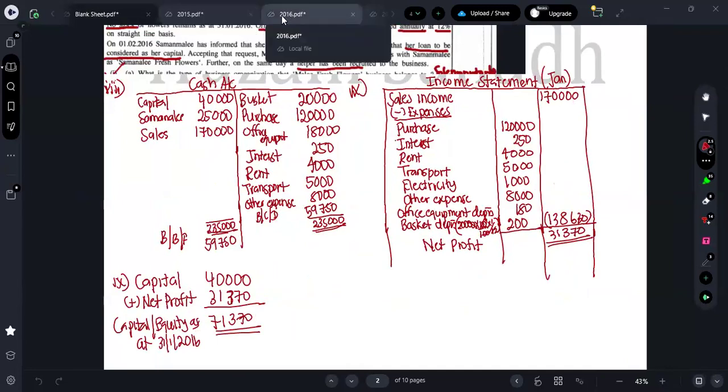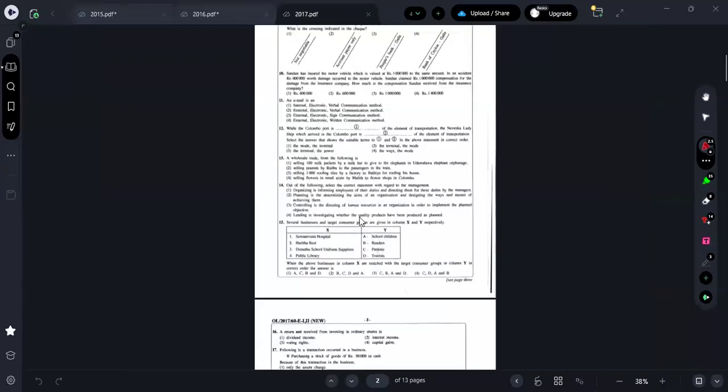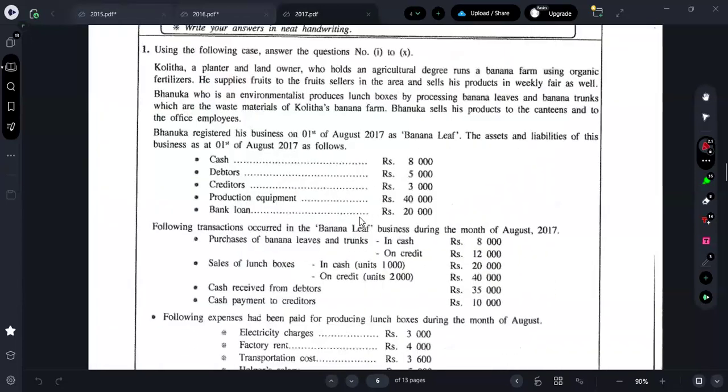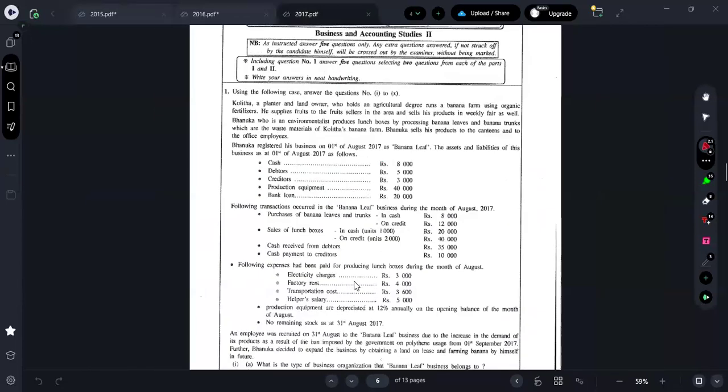Guys, what do you all think of these two questions? Was it difficult or easy? 15 and 16. What do you all feel before going for the 2017 paper? Nothing difficult, right? It was just basic questions, right?